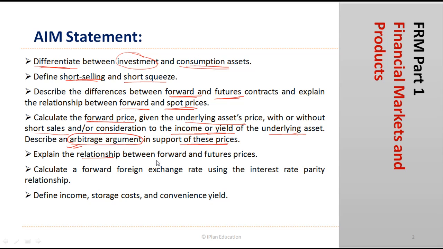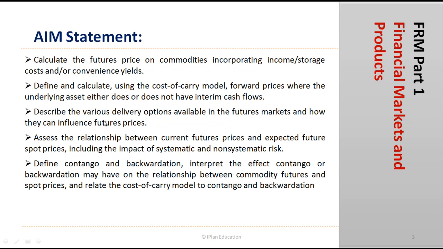Then we look at relationship between the forward and future prices of the same underlying asset. Then we learn to calculate the forward contract on the foreign exchange rate using interest rate parity relationship that will determine the relationship of spot and future exchange rate. Then we look at the concepts of income, dividend yield, etc., storage cost and convenience yield. Then we learn to calculate the future price of commodities based on the income, storage cost and convenience yield, the concept which we take in detail.